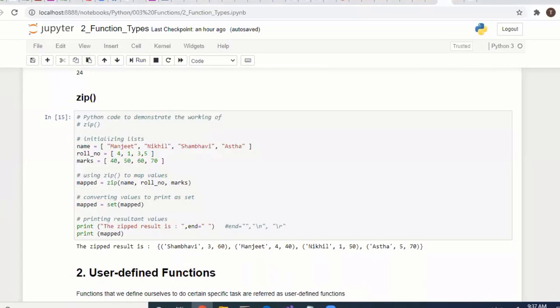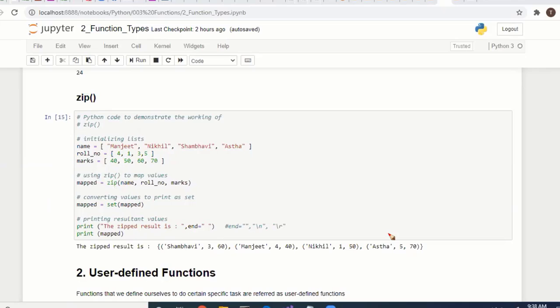We have seen zip already. If you have this kind of list, all the values are getting zipped: the first values are zipped, the second values are zipped, like this. Here we have three different lists: name, roll number, and marks. We have to zip them, so all the values are getting mapped and it will be returned like this. Three different lists are getting zipped. We can use the zip function.